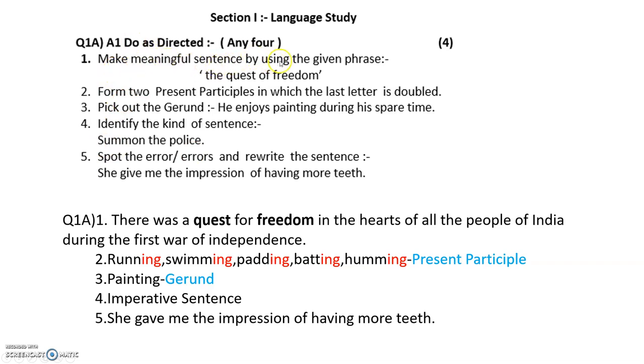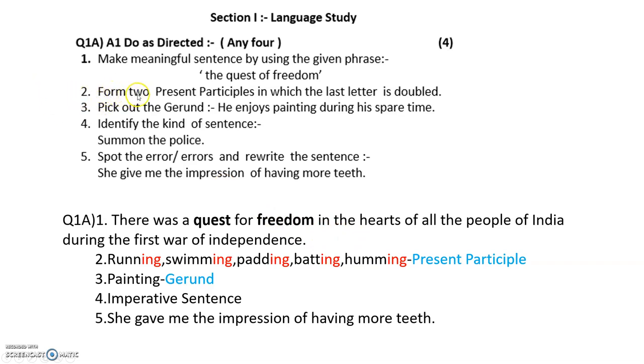The first question there. Make meaningful sentence by using the given phrase, the quest of freedom. What do you understand by quest means? When you have the thirst for freedom, okay? So the sentence given, I put a sentence here. There was a quest for freedom in the hearts of all the people of India during the first war of independence. Now you can get any phrase, children. So this is the question that comes, okay? Make meaningful sentence. So if you know the meaning, you will be able to write it. It will be challenging for some of you, but you can still attempt it. Just make a simple sentence.